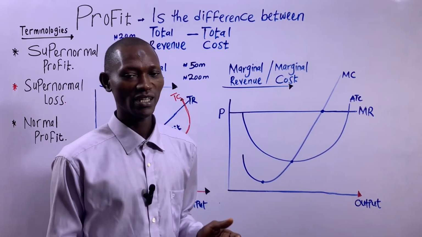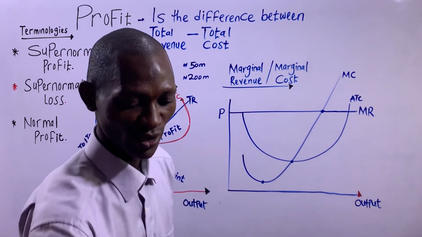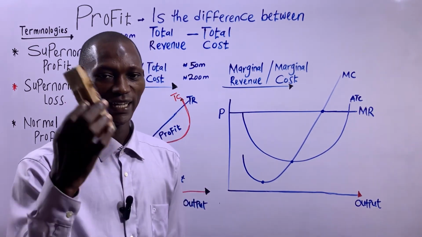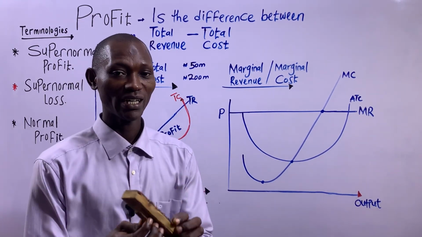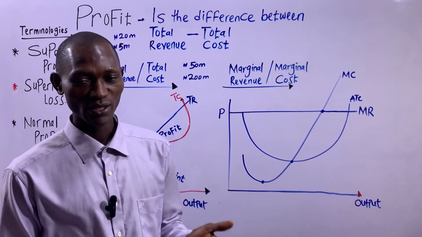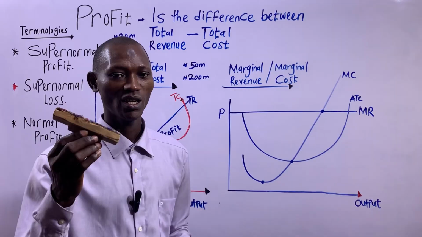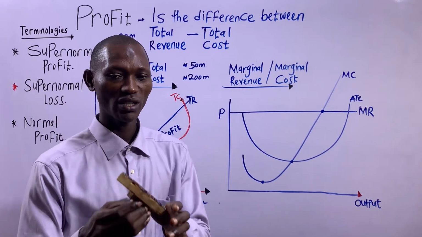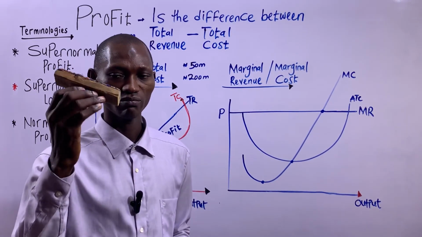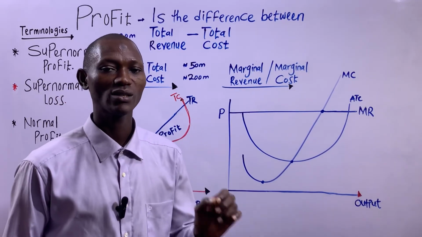Let's say, for example, at Echo Plaza, this duster here is one of the resources we use in everyday teaching. These resources, we got them from outside. So the money we spent on getting this is called explicit cost.